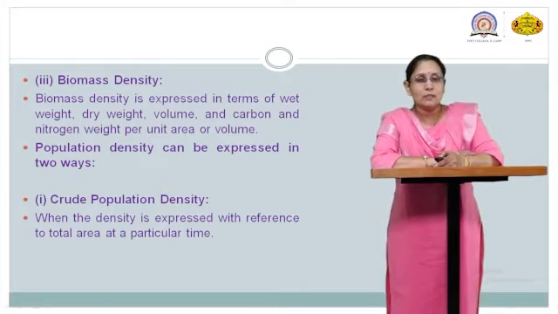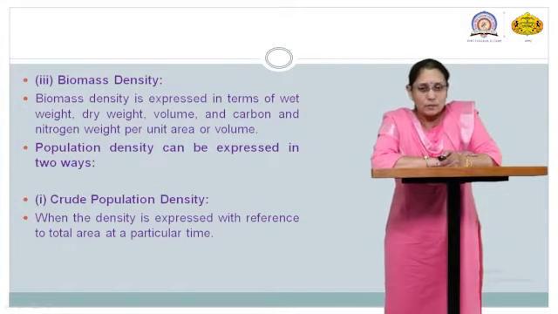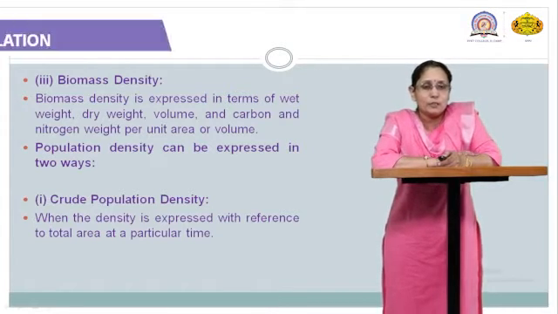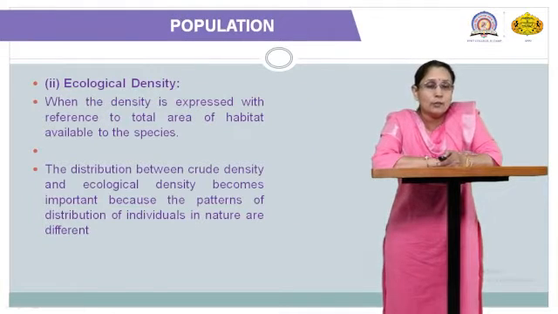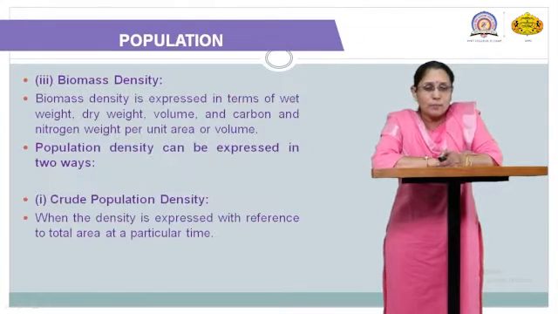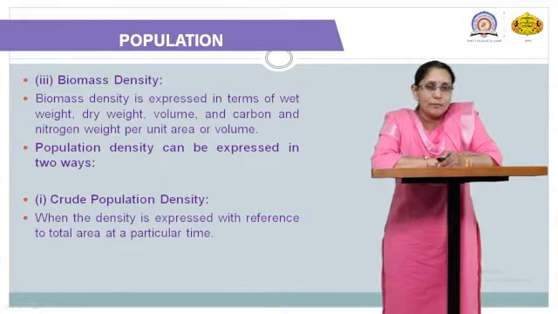Population density will be expressed in two ways: crude population density and ecological population density. What is meant by crude population density? It is when the density is expressed with reference to the total area at a particular time. The timing factor is very, very important. So in crude population density, the density is expressed with reference to the total area at a particular time, and at that time the total density of the population can be measured.